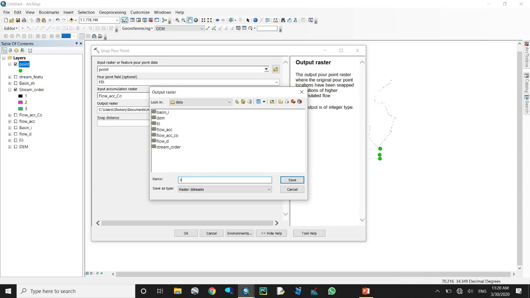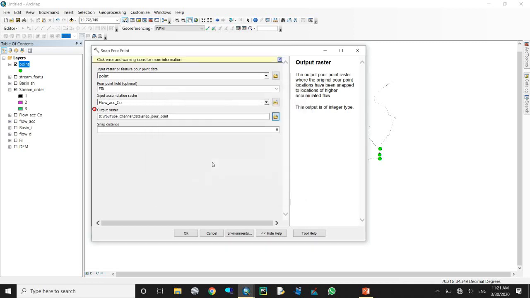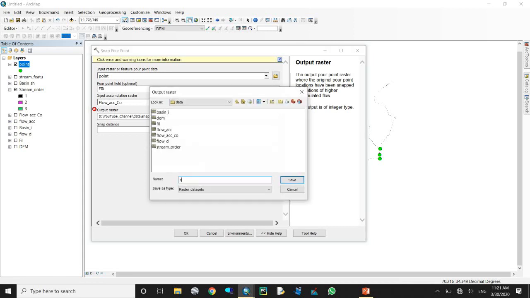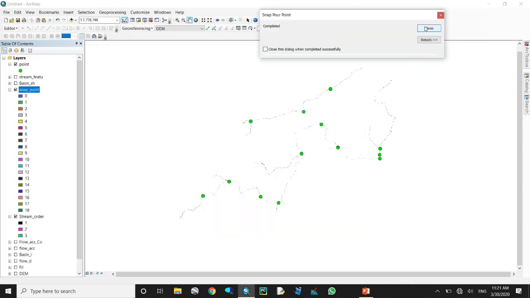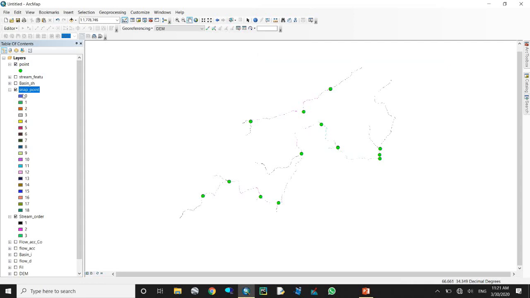It takes time because it will work. But before finishing this,